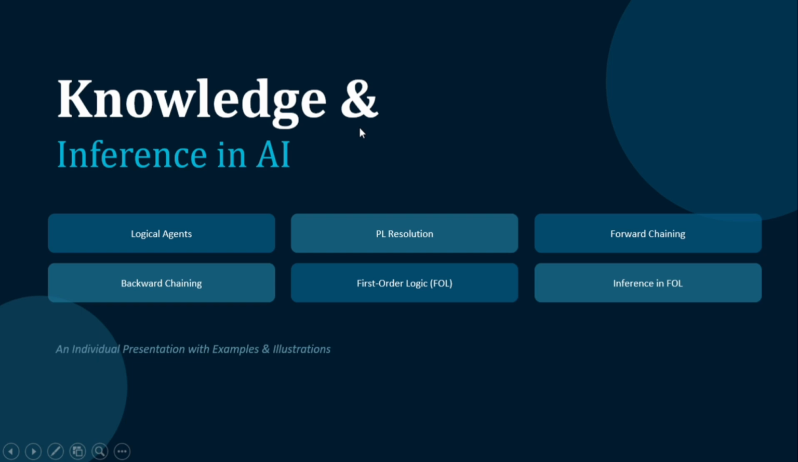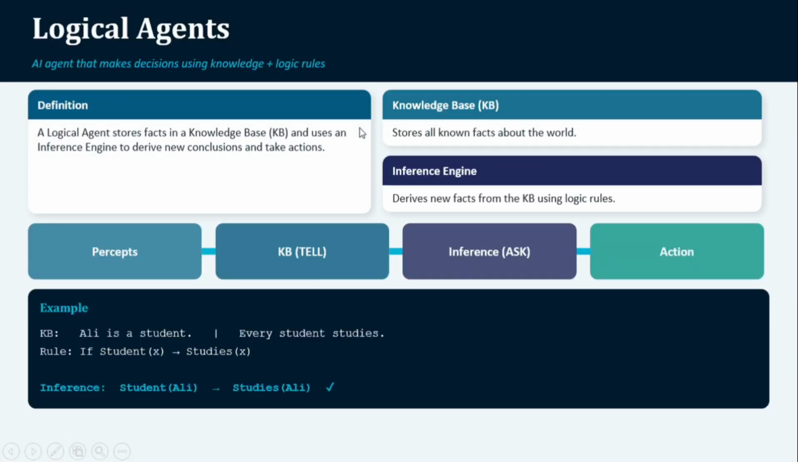A logical agent is an AI agent that uses facts and logical rules to make decisions. It has two main components. The first one is the knowledge base, which stores facts and rules, and the second component is the inference engine, which uses those facts and rules to derive new conclusions. For example, suppose the knowledge base contains the fact Ali is a student and the rule every student studies. The logical agent can conclude that Ali studies.